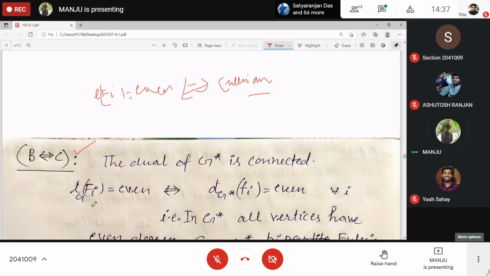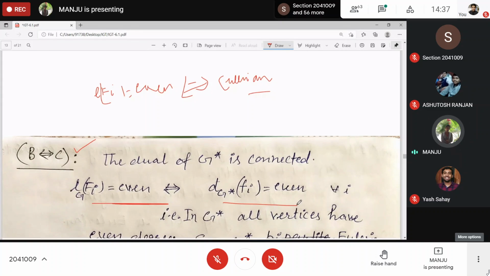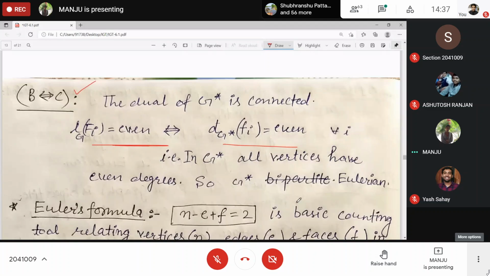So the length is even, that's why the degree will be even. Okay? That's why Eulerian. And this is if and only if because we have done it now: G is Eulerian if and only if all the vertices are even. This also comes from the definition itself. Okay.